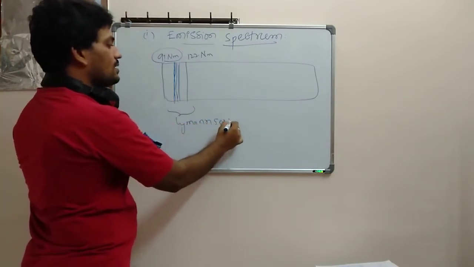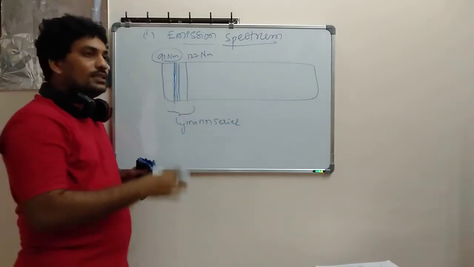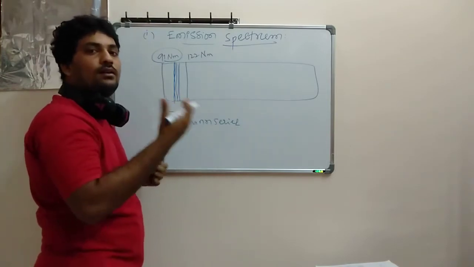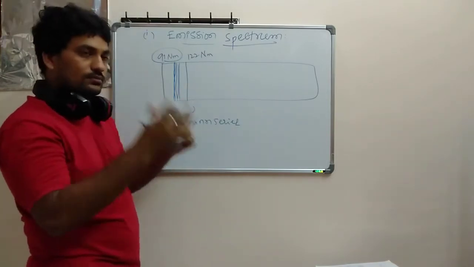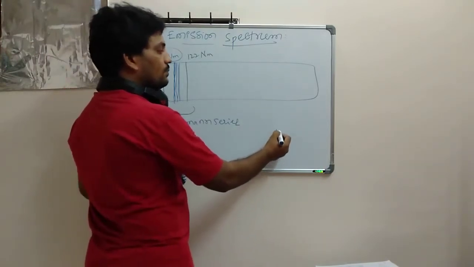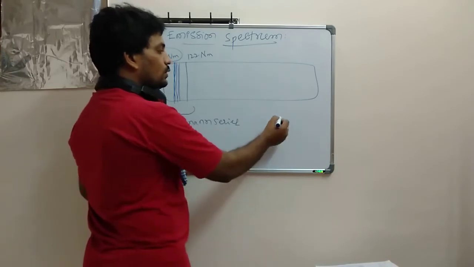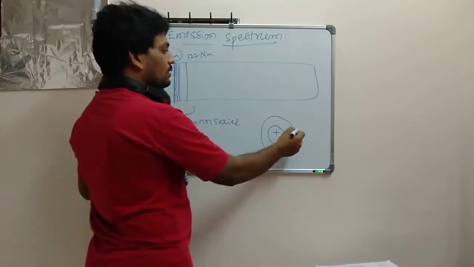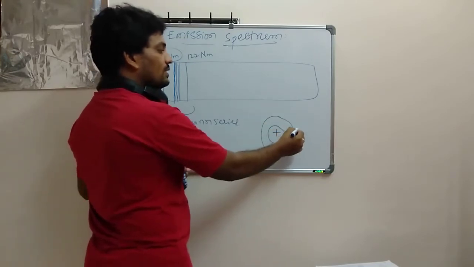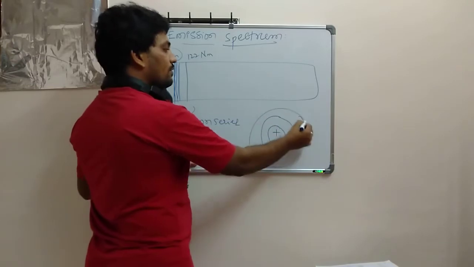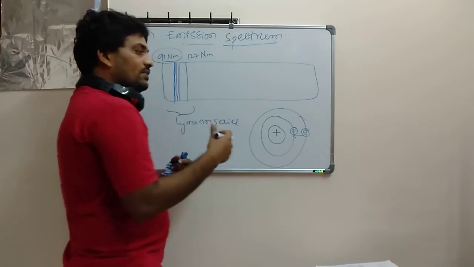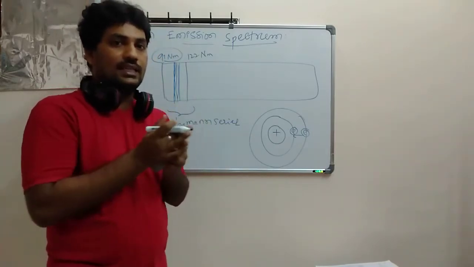So in this Lyman series, whenever we take a discharge tube of hydrogen gas, let's suppose this is your nucleus, this is your first orbit. When the electron is excited to the next energy level, from there it is going to fall to the first orbit. So Lyman did very basic, very keen studies, I can say.